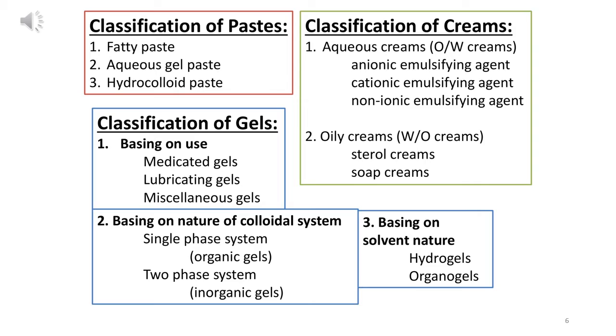Now, second classification is based on nature of colloidal system. There are two types. One is organic, and the second one is inorganic. As you know, according to the name, they are organic and inorganic. Now, third is on the basis of solvent nature. One is hydrogel. Second one is organogel.